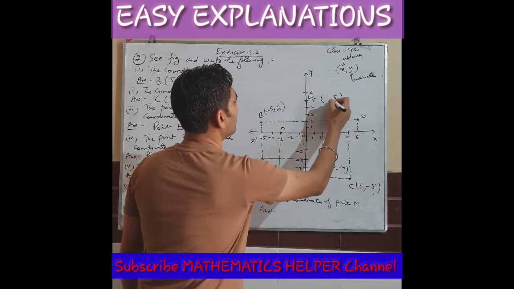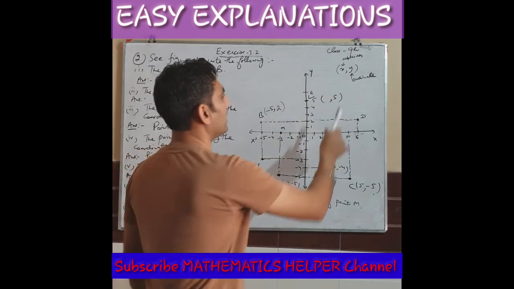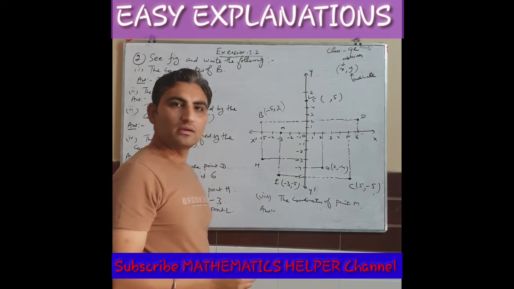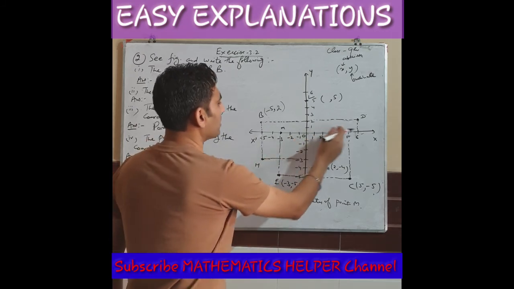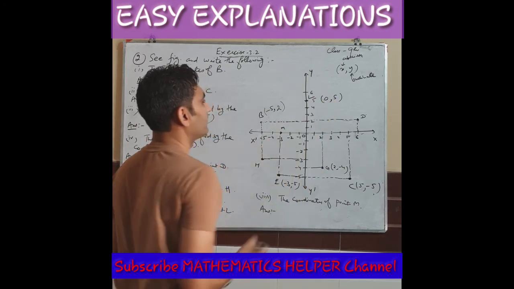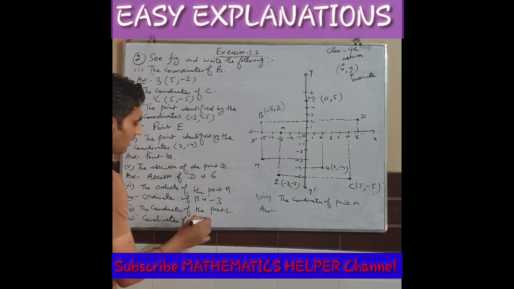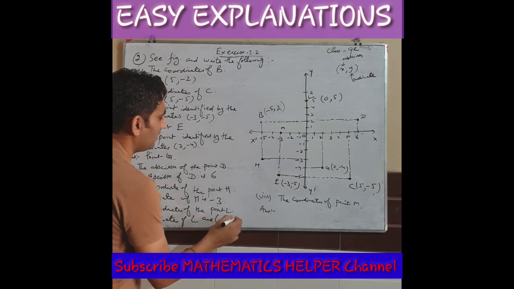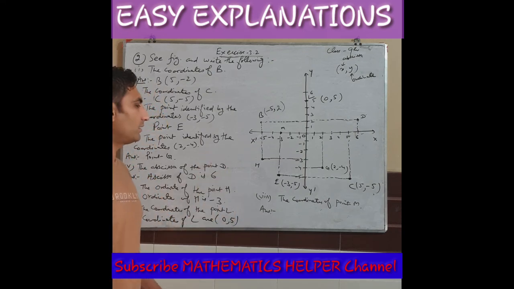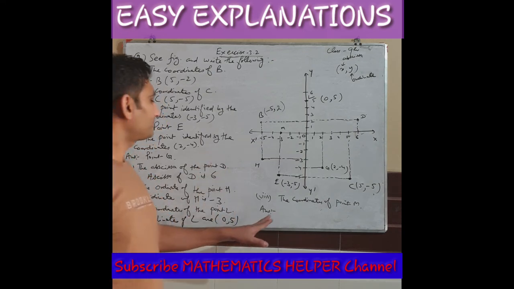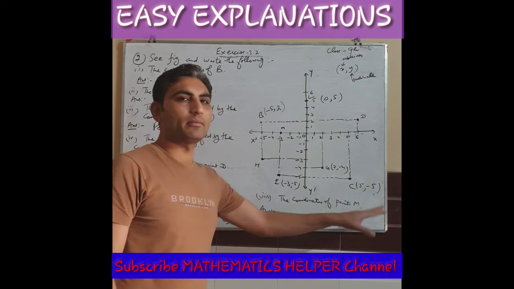But y always goes in second place. What about x? You don't cover any distance on the x-axis, so x is 0. So the coordinates of L are (0, 5).